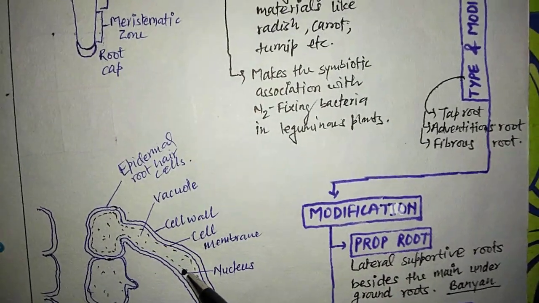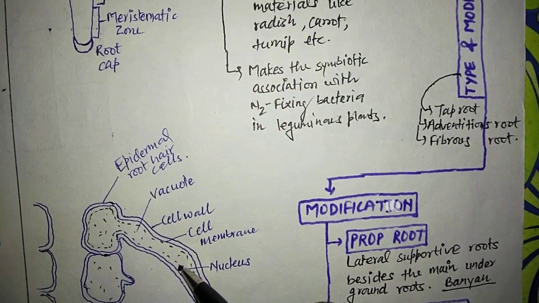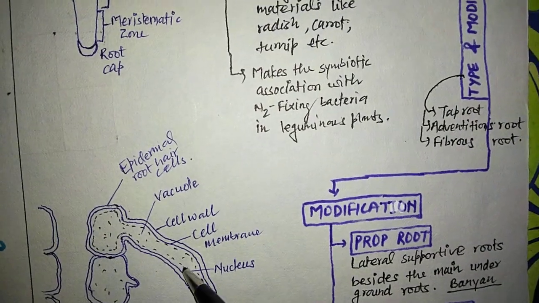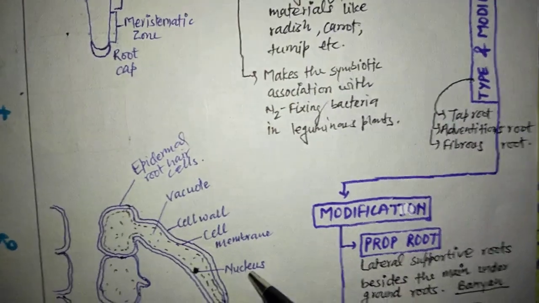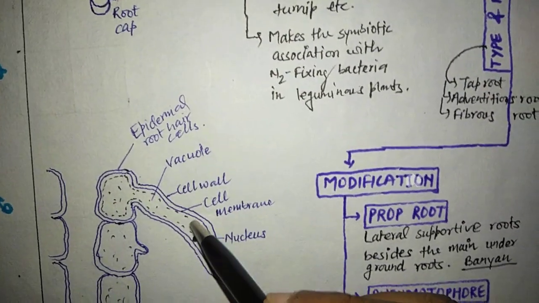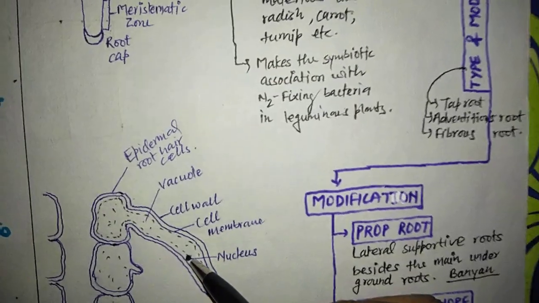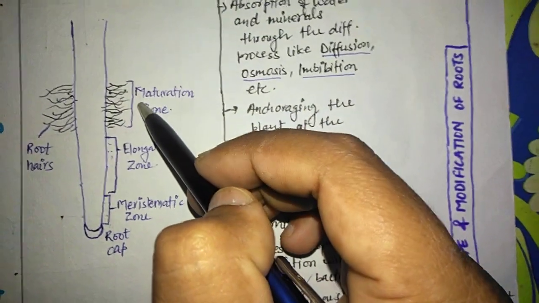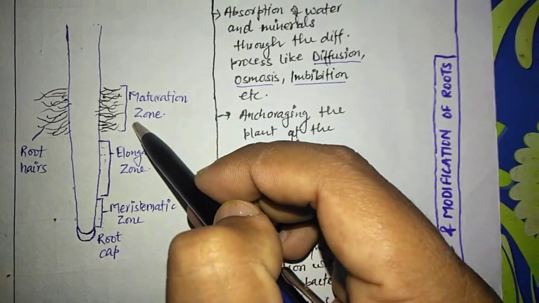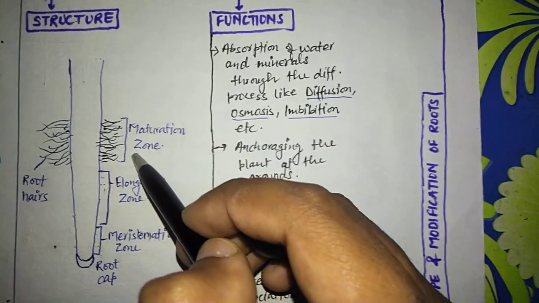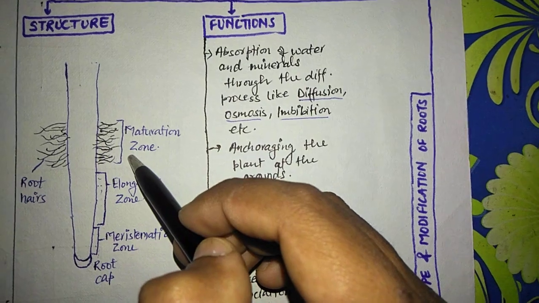Next, the dot-like structure present in the unicellular hair cell is known as the nucleus. So this is the ultrastructure of a root hair cell, which is mainly present at the maturation zone of the roots. So we have completely discussed the structure of roots.